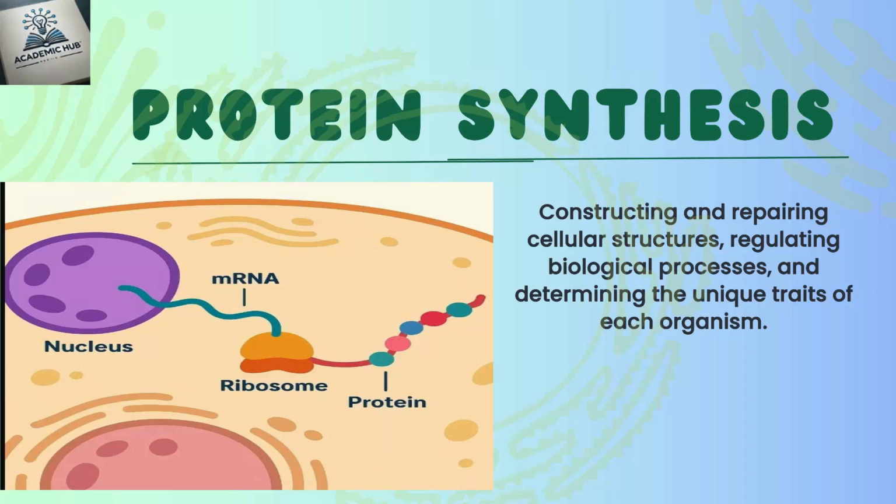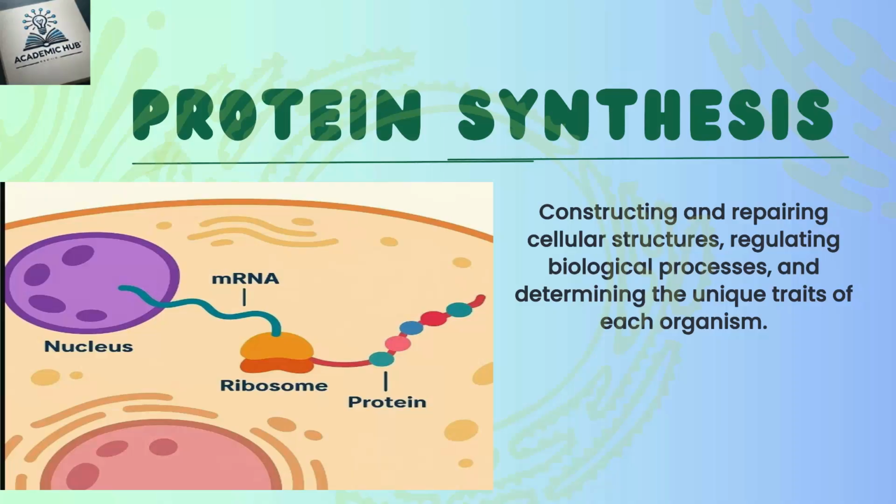Protein synthesis is the process where the cell makes proteins by following instructions from genetic material, that is DNA. It is a highly regulated and essential biological process that ensures the proper functioning of cells, tissues and organs.